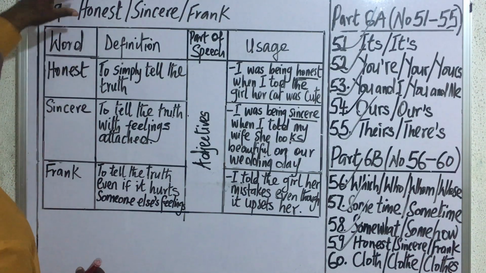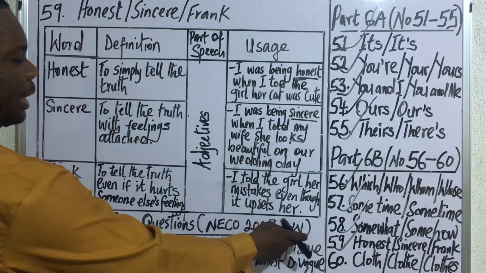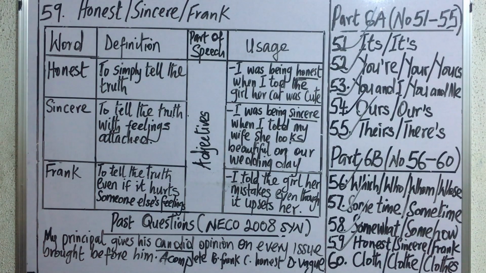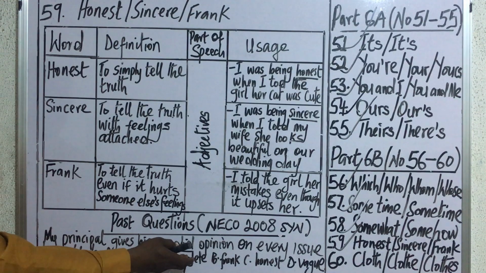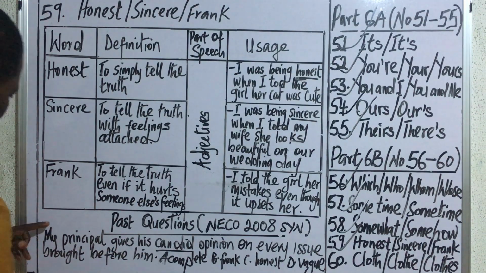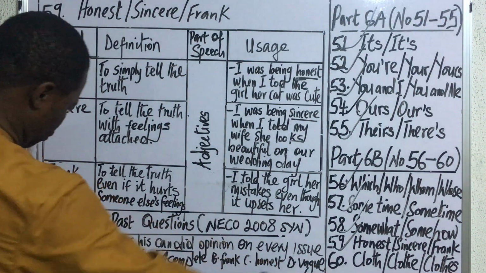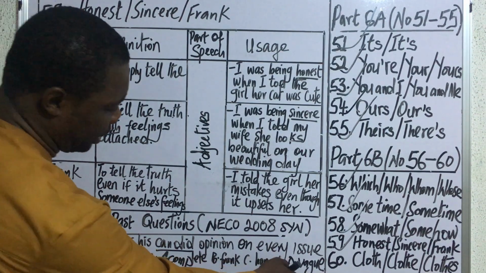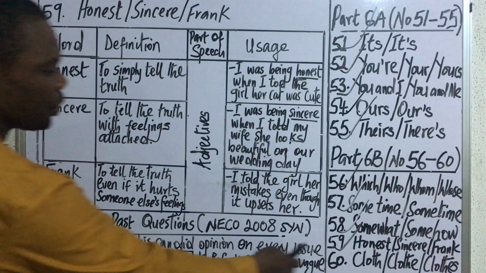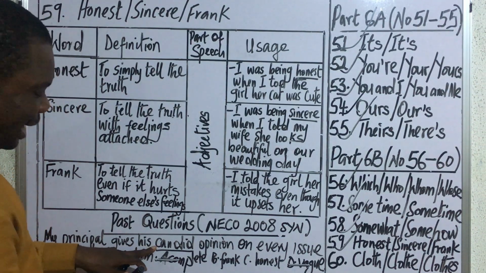So the bottom line is that these three words are all about telling the truth. Let's now move forward and look at their appearance in past questions. NECO 2008, synonym, that is to choose an option that is nearest in meaning to the underlined word. The underlined word here is candid. The question reads, my principal gives his candid opinion on every issue brought before him. A, complete. B, frank. C, honest. D, vague.